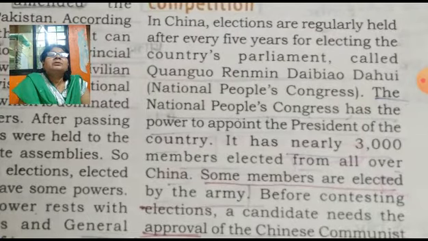That is called the parliament of the country. We are talking about China.